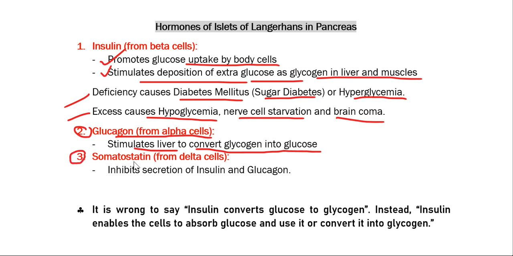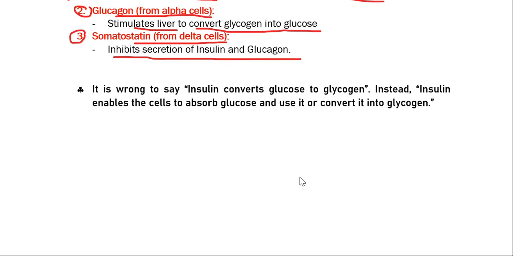Somatostatin is mainly released by delta cells of islets of Langerhans, and it mainly inhibits the secretion of insulin and glucagon, or you can say the insulin and glucagon secretion or their action is mainly monitored by the somatostatin hormone. It is wrong to say insulin converts glucose to glycogen. Instead, insulin enables the cells to absorb glucose and use it or convert it into glycogen.